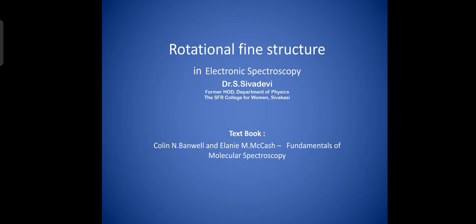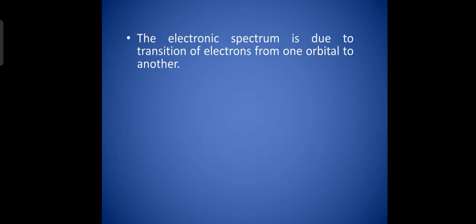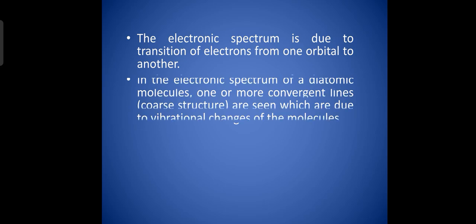This presentation is on rotational fine structure in electronic spectroscopy. Any spectral study probes into the structure and nature of bonding in molecules. The electronic spectrum is due to transition of electrons from one orbital to another orbital. The electronic spectrum is not a simple one. It has a complex structure.